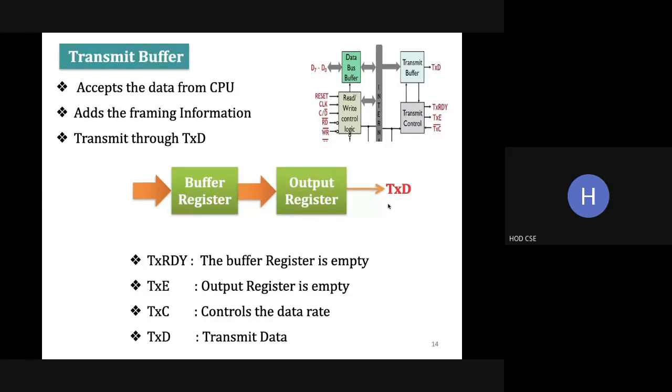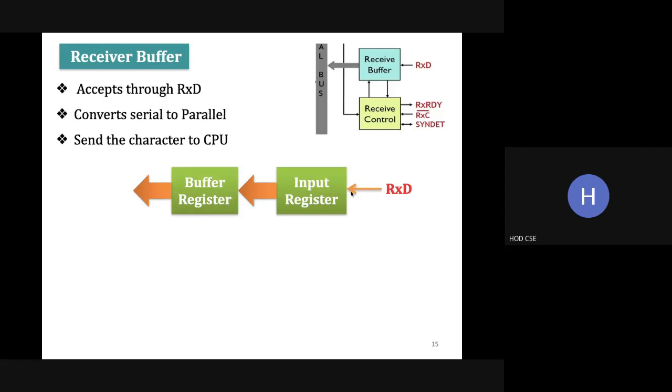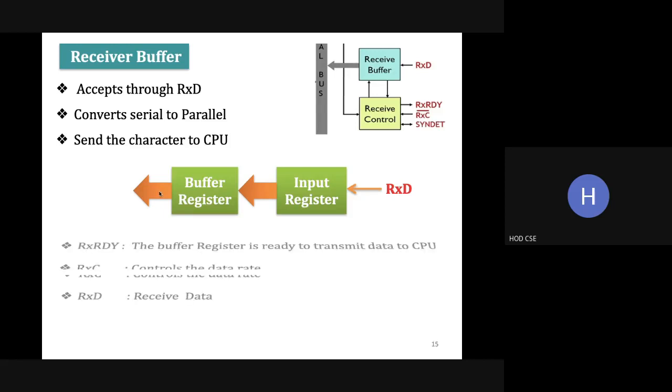And to control this, we have some signals: transmitter ready, transmitter empty, transmitter clock, and transmitter data. Like this in the receive buffer, we are receiving the data bit by bit, and here it is converted from serial to parallel, and then it is transferred to the buffer register, and from that it will be transferred to the CPU. Okay, the reverse process: it will receive the data in serial, and it is converted into parallel, and then it is transferred to the CPU.